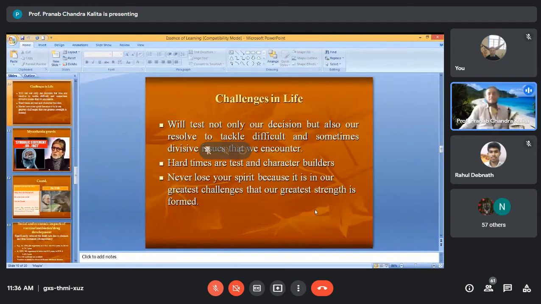Challenges in life will test not only our decisions, but also our resolve to take on the difficult and sometimes aversive issues that we encounter. These hard times are the test and character builders. Never lose your spirit, because it is in our greatest challenges that our greatest strength is found.